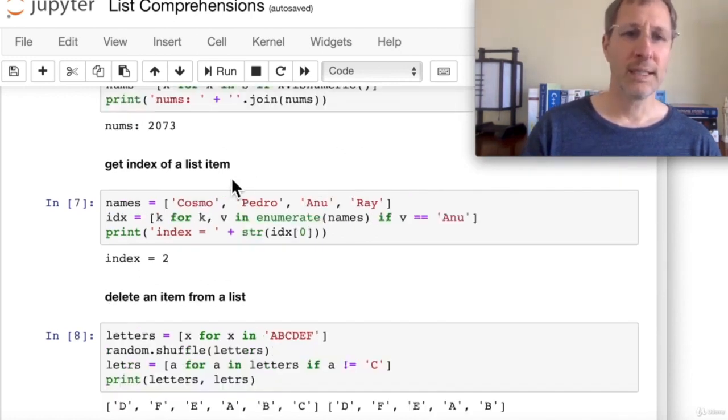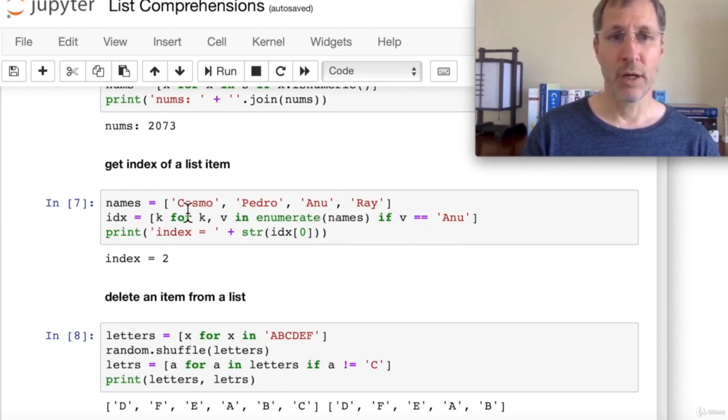So here we're going to get the index of a list item. And we're going to do that by using the enumerate function. So we iterate using enumerate names. This is a list, names is a list, and we're going to enumerate. Enumerate returns both a key and a value for each item in the list. So we start out with Cosmo and 0, and then we get Pedro and 1, Anu and 2, right? So we're getting each name, we're getting the key and the value.